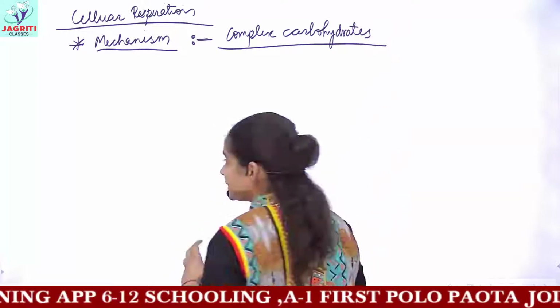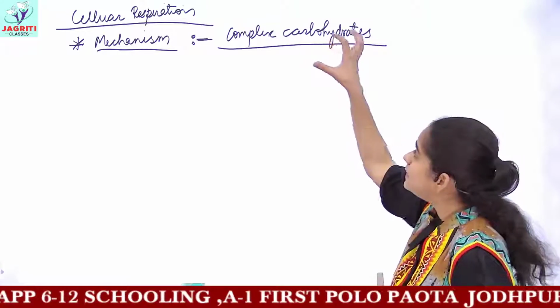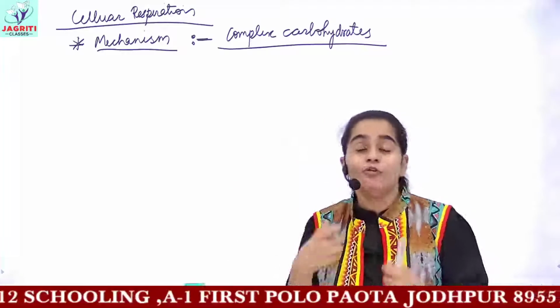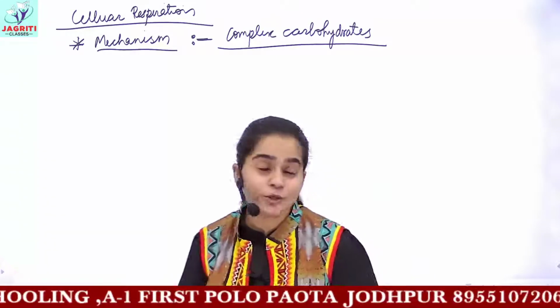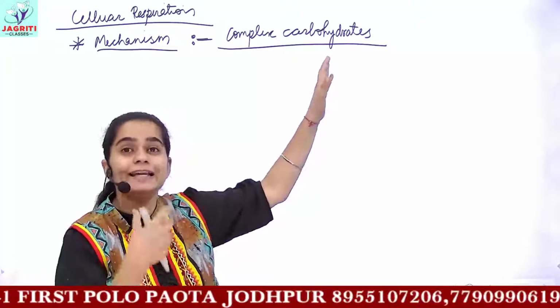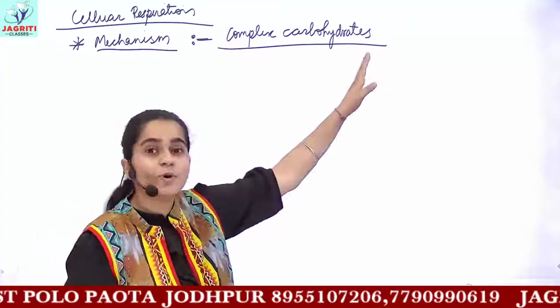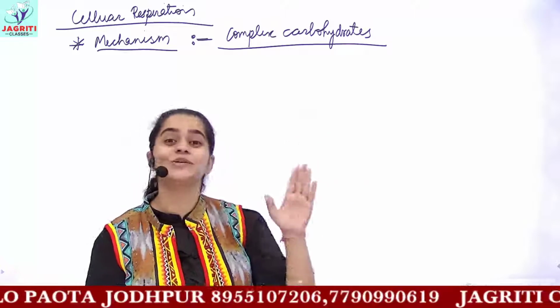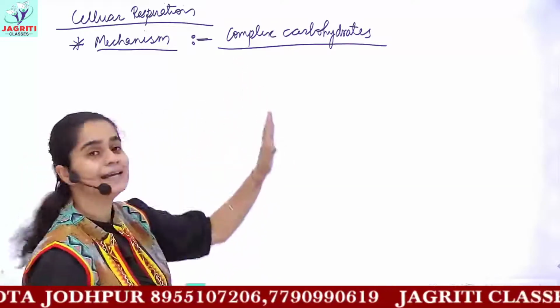But these complex carbohydrates cannot be directly used to obtain energy. What is our main aim? We want to get energy from whatever we have produced during nutrition while eating. So these complex carbohydrates need to be broken down into simpler forms to obtain energy.